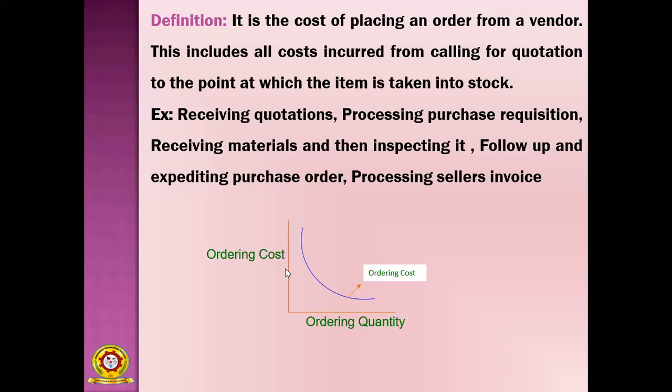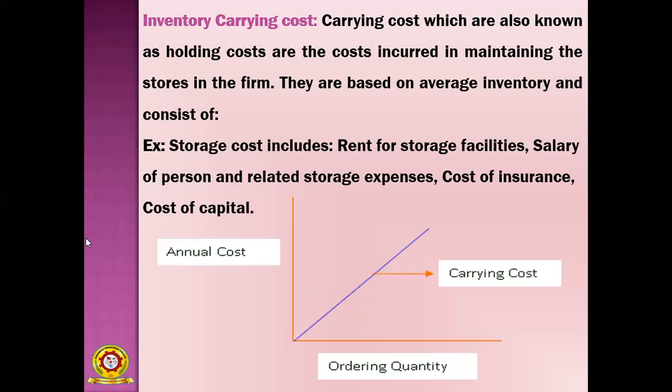Then we need to see the graph regarding this. So ordering quantity and ordering cost. This is the ordering cost curve. Okay. Then inventory carrying cost.